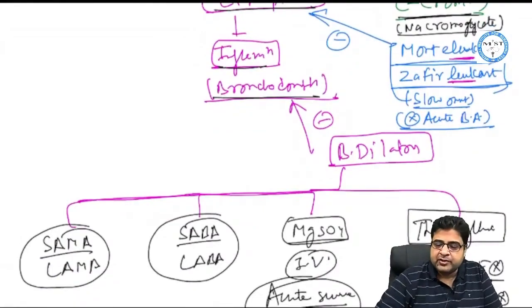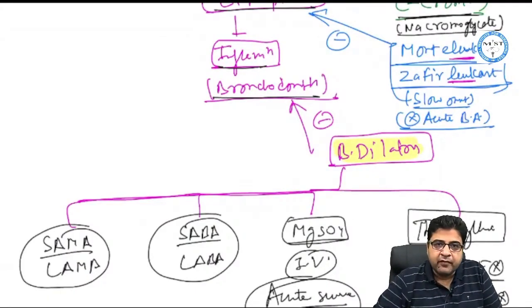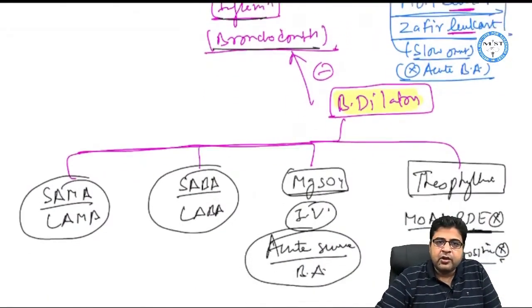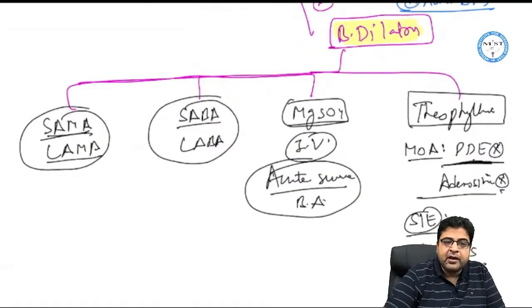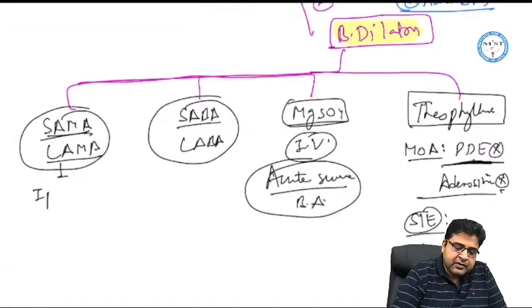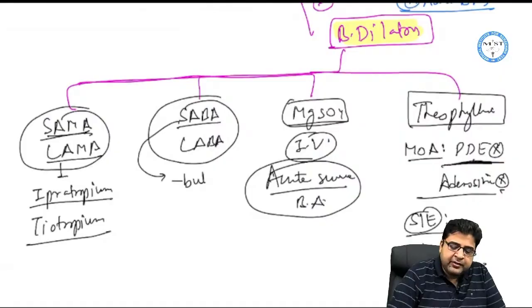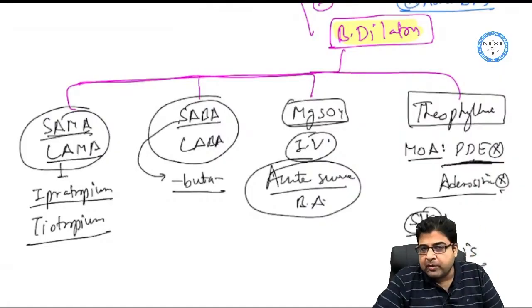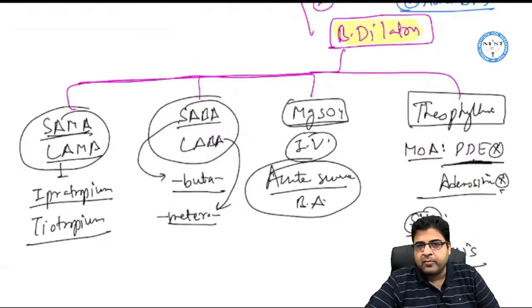Now we have some drugs which are known as bronchodilators. So bronchodilators are the drugs which are given to provide symptomatic relief. Now these bronchodilators are of four types. One is SAMA and LAMA. If you remember, we discussed these medicines in the autonomic system, like ipratropium, which is a SAMA, and tiotropium, which is a LAMA. SABA drugs are those which have the word buta in their name, like salbutamol and terbutaline, and LABA drugs are those which have the word terol in their name, like salmeterol and formoterol.